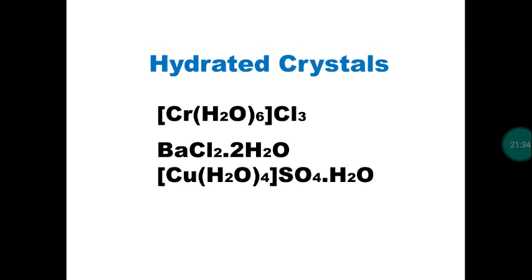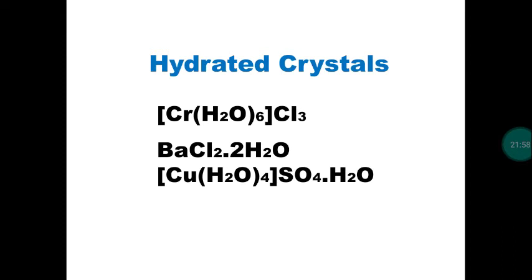So we do crystallization process. That means a solution will be converted into a crystal by a slow cooling process. During the crystallization process, the water molecule will create two types of force of attraction with other elements. Either it can make a coordinate covalent bond with other elements, or it will be present in the interstitial position.